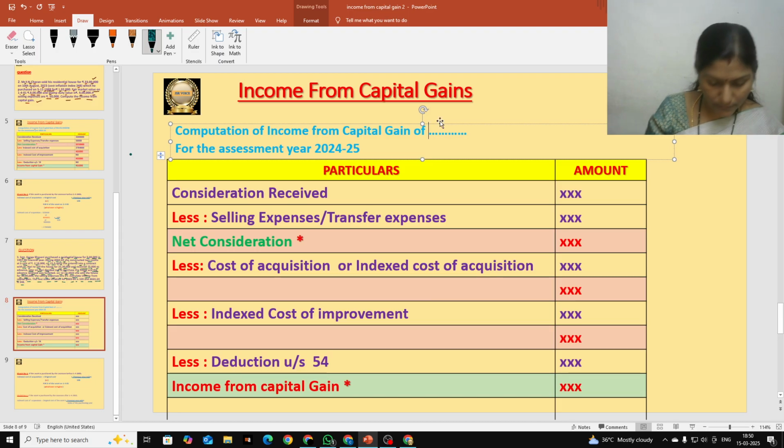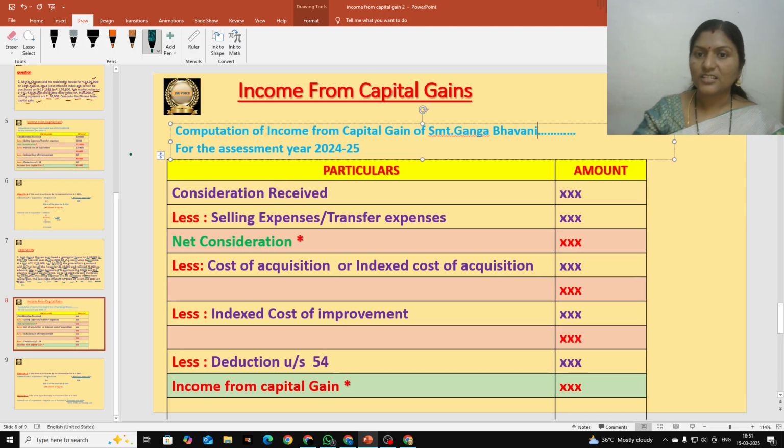They mentioned Srimati, no? So Srimati Ganga Bhavani. That is the name of the assessee.